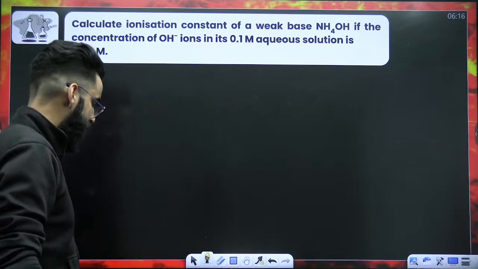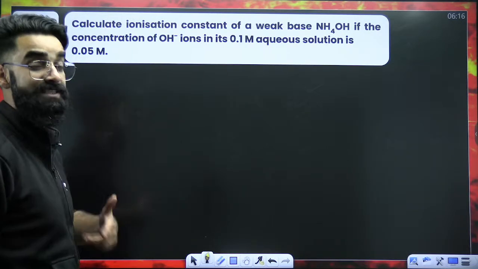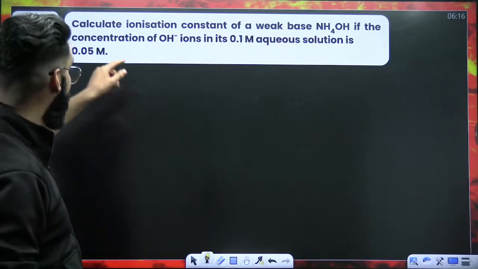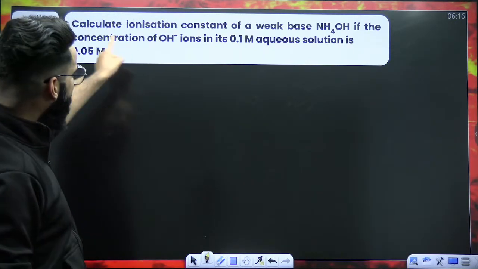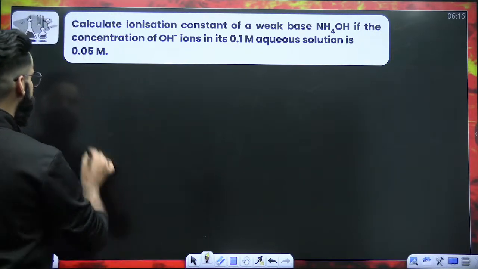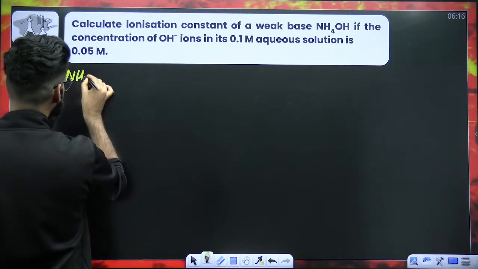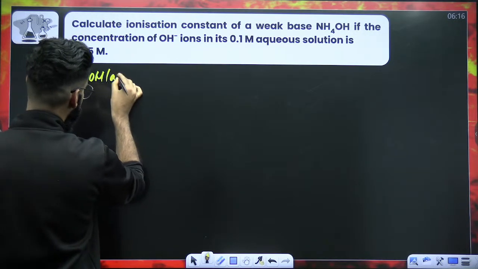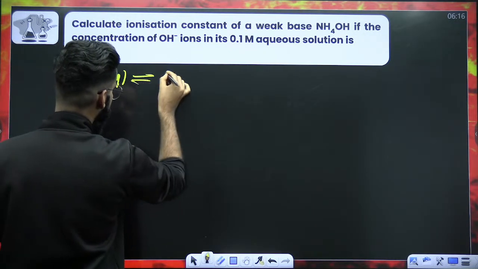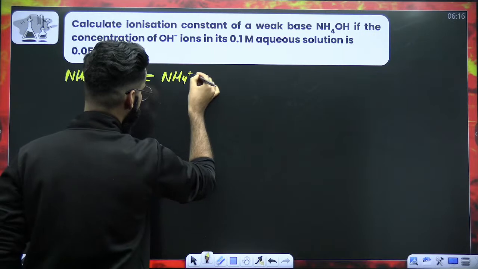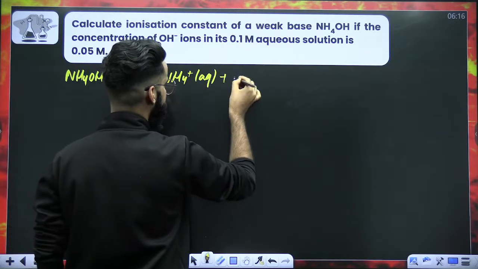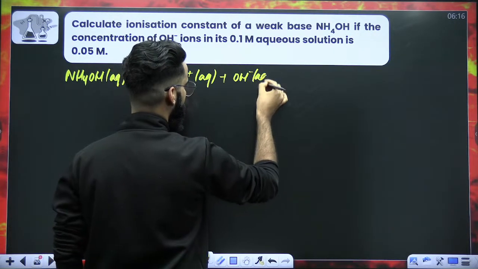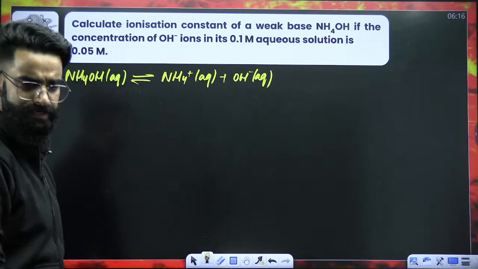Try to understand one more question, which will make this concept a little stronger. Have a look. Calculate the ionization constant of a weak base. As per the question, we have taken a weak base, NH4OH. If it is a weak base, it's going to remain in equilibrium with its ions. Its ions are NH4 positive aqueous plus OH negative aqueous. That's how it would have got dissociated.